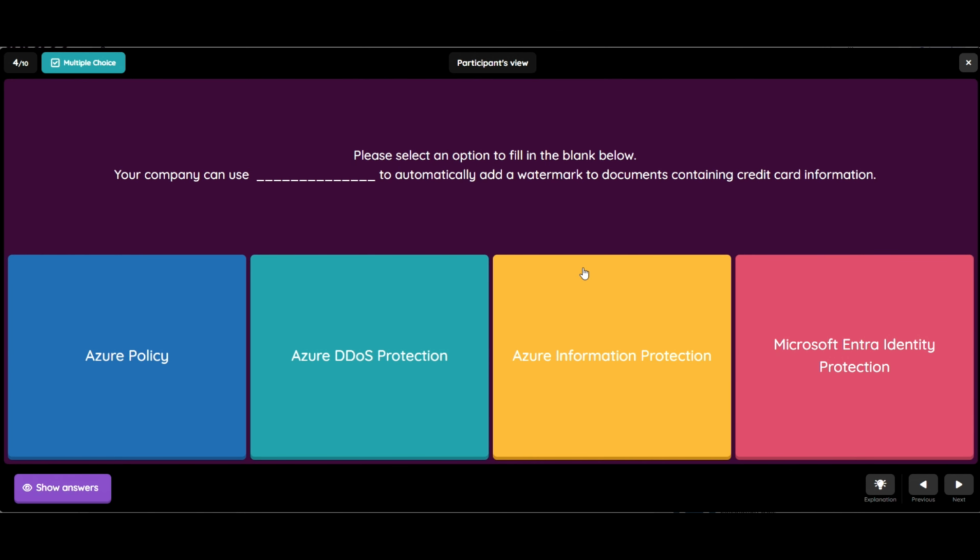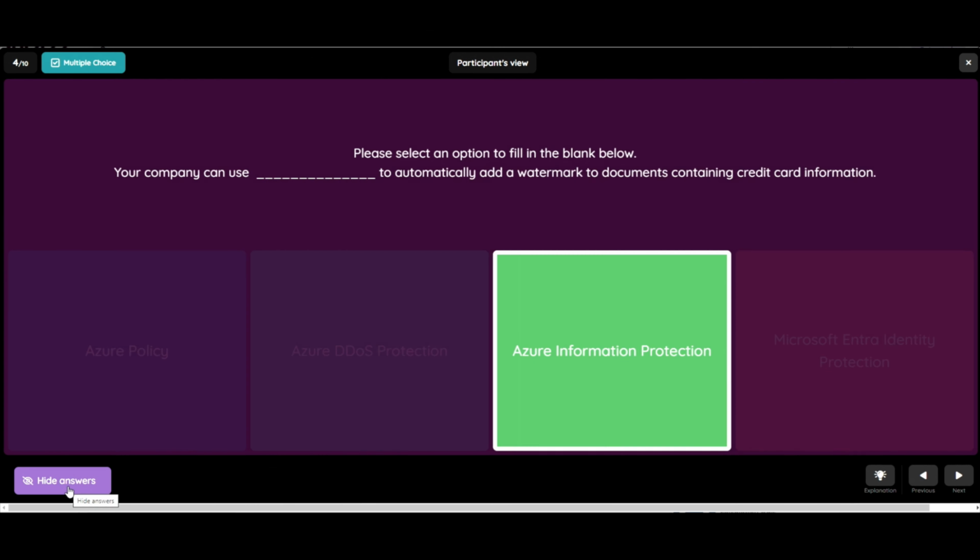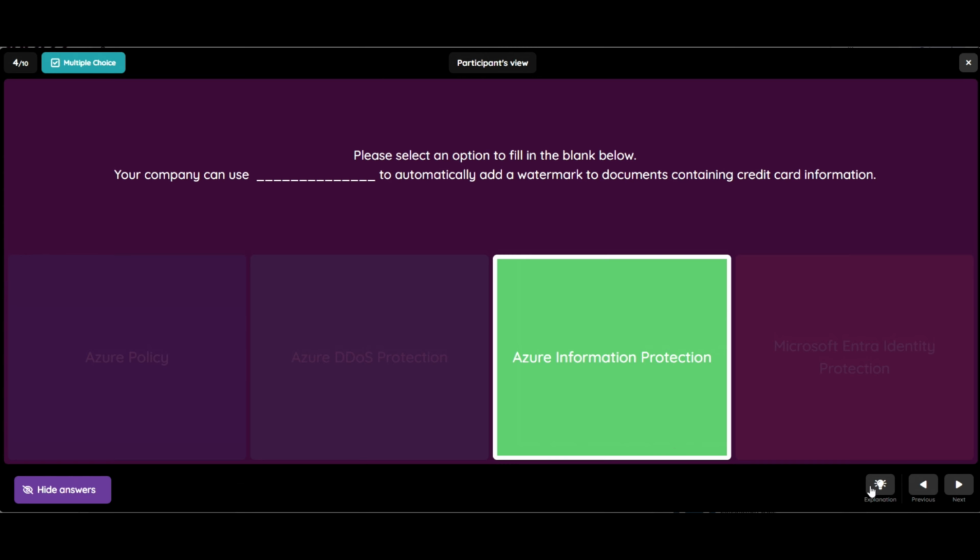Fourth question is, please select an option to fill in the blank below. So your company can use blank space to automatically add a watermark to documents containing credit card information. Options are: first, Azure Policy; second, Azure DDoS Protection; third, Azure Information Protection; and fourth, Microsoft Entra ID Protection. And the correct answer is Azure Information Protection.